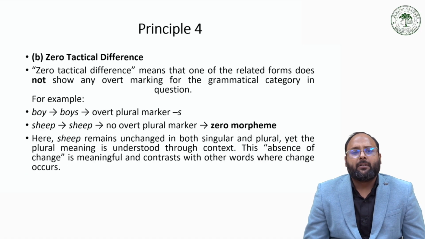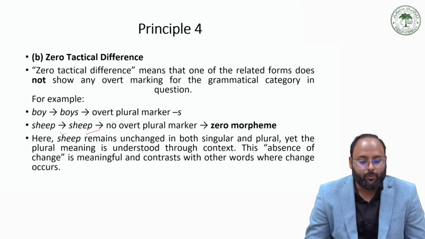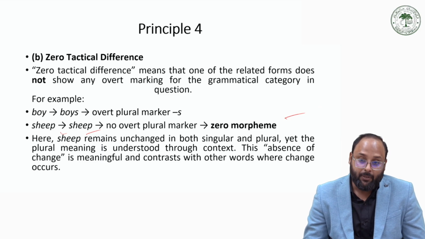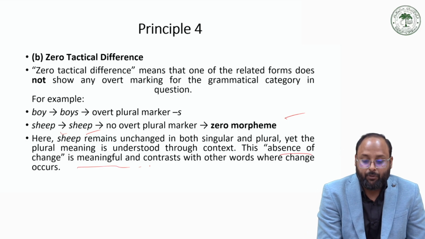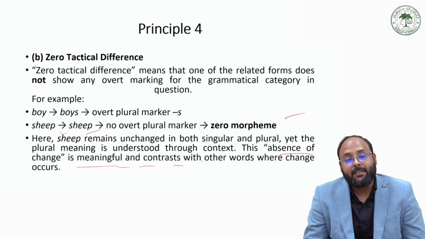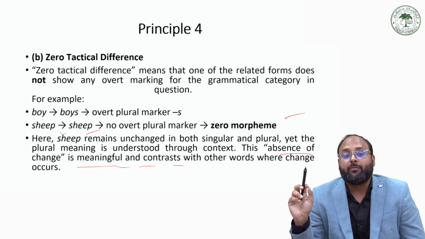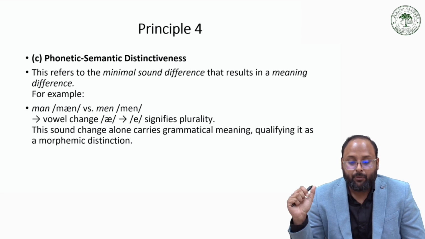And the other examples are zero differences, like sheep to sheep. There is no overt plural marker, there is a zero morpheme. The sheep remains unchanged in both singular and plural, so it gives the meaning of plural. So the absence of change is meaningful, in contrast with other words where changes occur, so that is considered as one morpheme. When we use plural sheep in a particular syntactic environment, we can understand the meaning of plural sheep and singular sheep. So that's another example for principle 4.